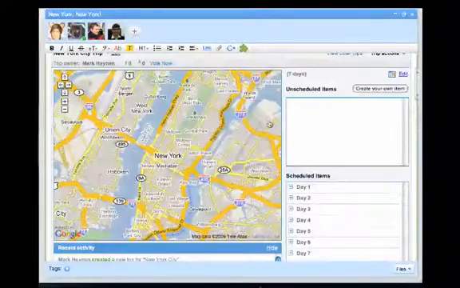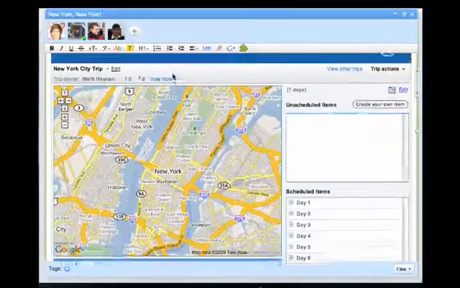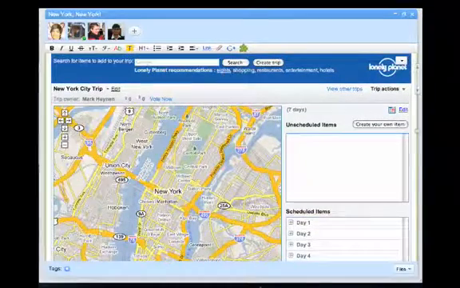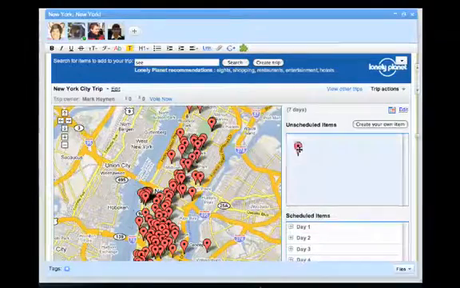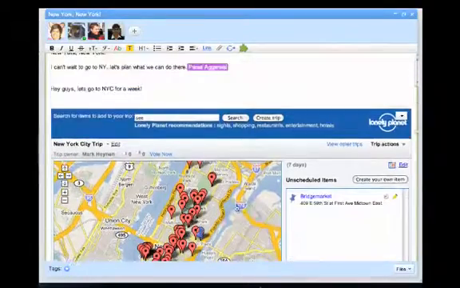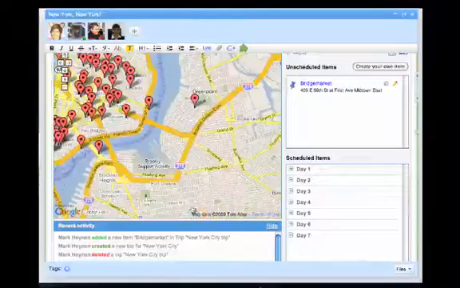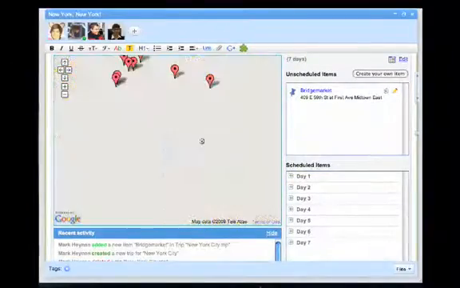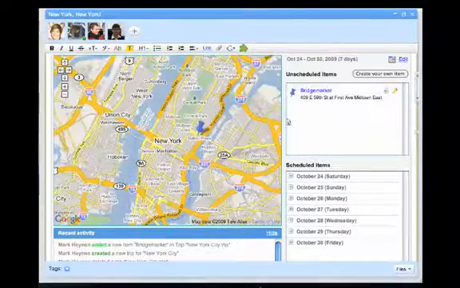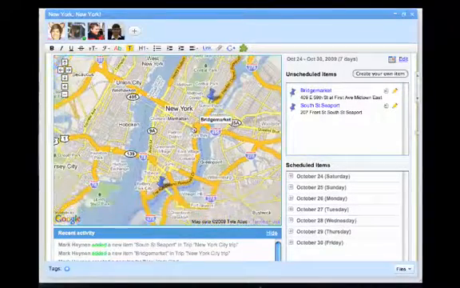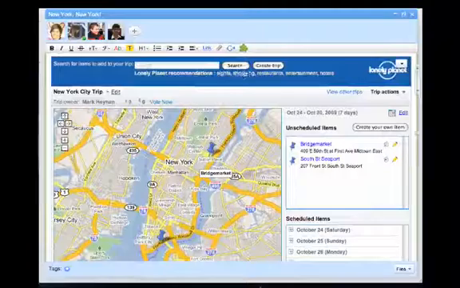York City. Now you see we have a handy map here, and we can use the Lonely Planet recommendations to look for sites to see. Now even if you've never been to New York, you can use the Lonely Planet recommendations and drag and drop various items from Lonely Planet over to unscheduled items. You don't even need to know where and when you want to go. You can simply drag and drop it across.